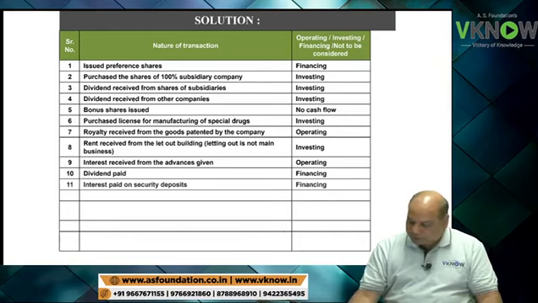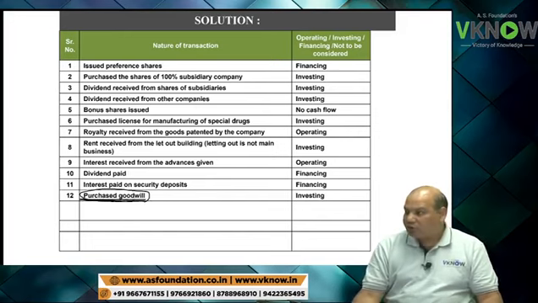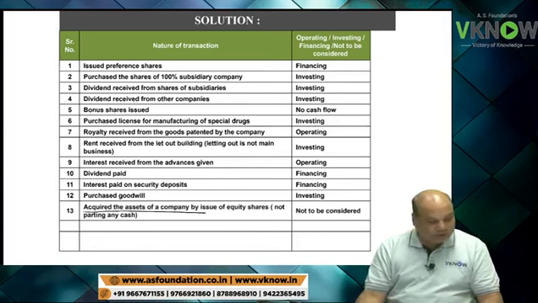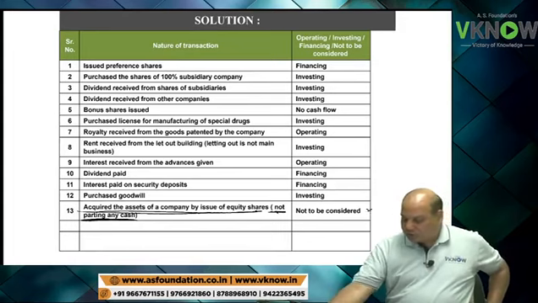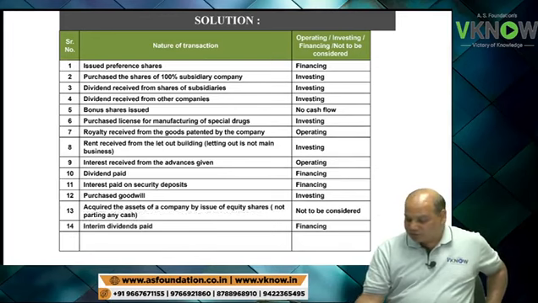Dividend paid, financing. Interest paid on security deposit, financing, 1 mark if you got it right. Purchase of goodwill, investing activity. Acquired asset of a company by issue of equity share, not paying any cash. So it is a non-cash item. 1 mark if you have written non-cash item. Interim dividend paid, financing activity.